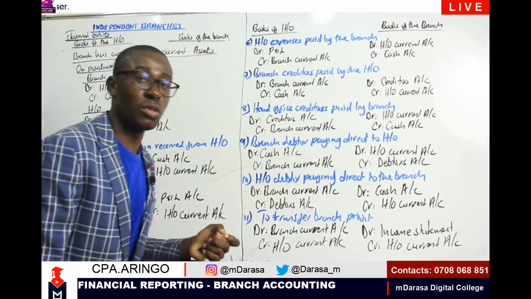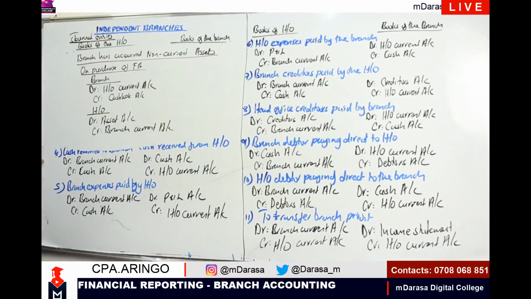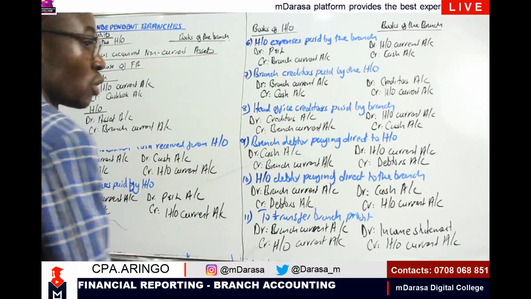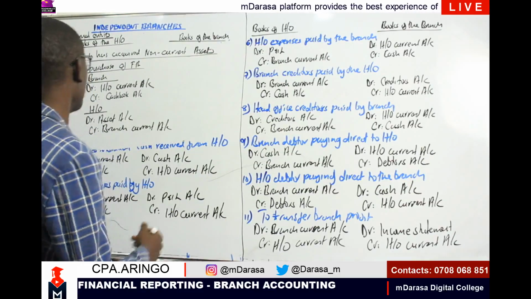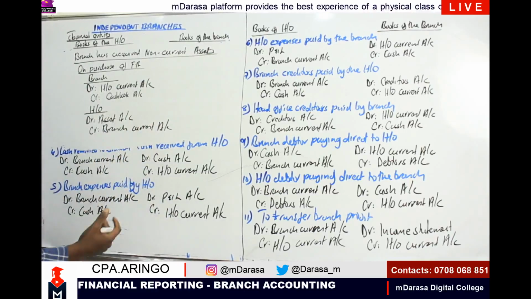The asset account is being maintained by the head office, and that's why on acquisition, it is the branch which has purchased this asset, and at this point it is as if I'm purchasing on behalf of the head office. So you debit our head office current account and you credit our cash book account.